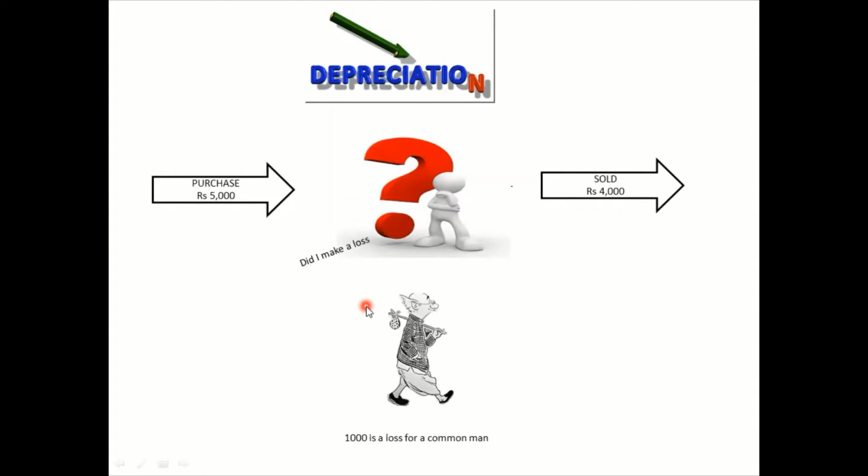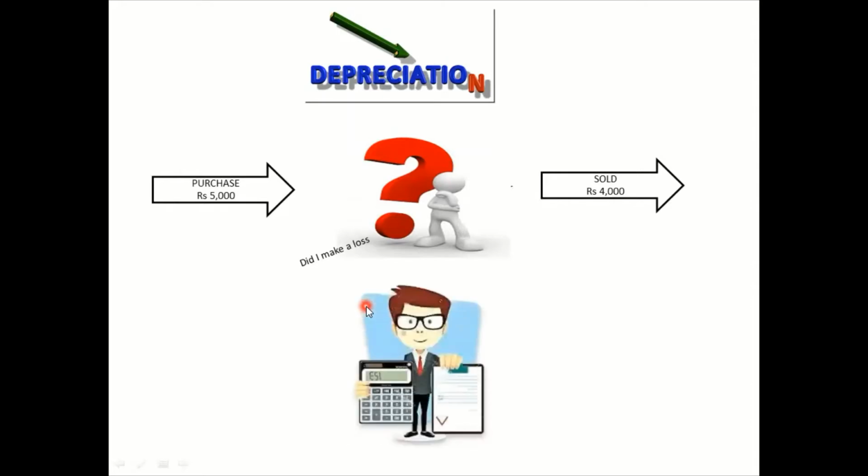I thought, let's take a second opinion from an accountant. And he told me, Anish, did you calculate depreciation? Depreciation is reduction in the value of asset due to the usage. So in 1 year when you use the mobile, there is definitely some kind of depreciation. That's why you have to do a proper calculation to know whether you made a profit or loss.